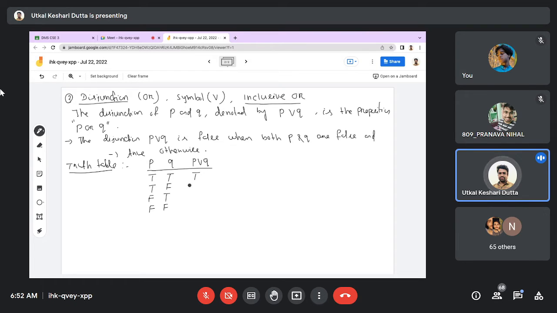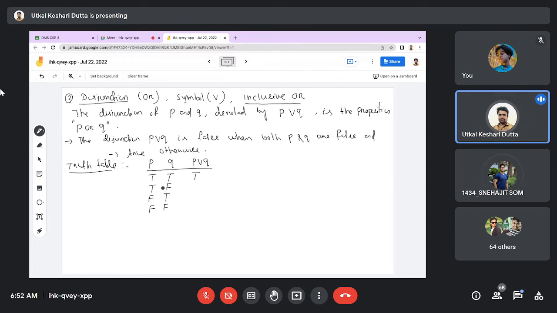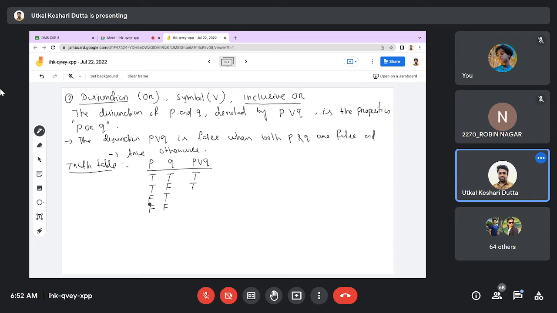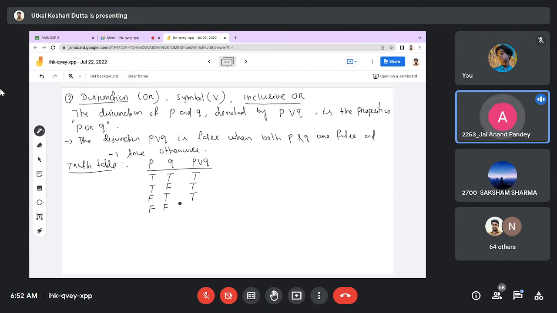P is true, Q is false. Will it be true or false? True, because any one of them is true. False, true will also be true. False, false: false. Either or, so none of them is true, so it will be false. This is the one case where it is false, when both of them are false. If at least one of P and Q is true, then the disjunction is true. At least one. It may be both.